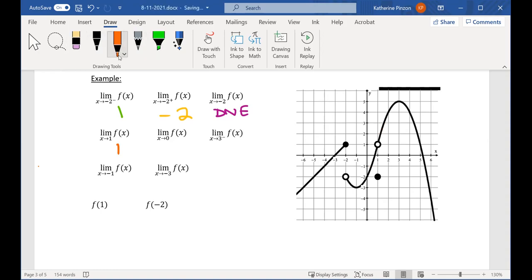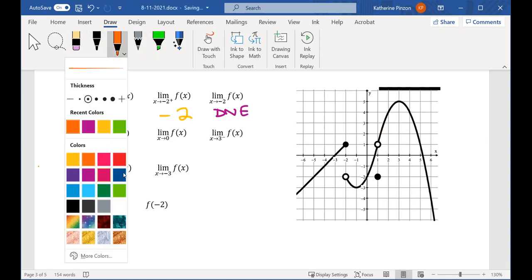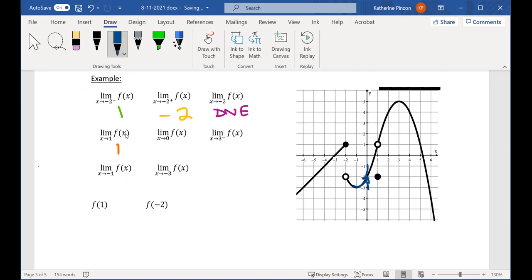Okay, let's see, 0. Don't tell me yet. I gotta pick somebody. Who am I gonna pick? Come here. What do you think? Nabil says -2. What do you guys think? Agree or disagree? -2. They agree with you. Yeah. Okay. So at 0, here's 0. On the left of 0, I'm coming towards -2. On the right of 0, I'm coming towards -2. We're going to say -2. Great. Nabil says -2.